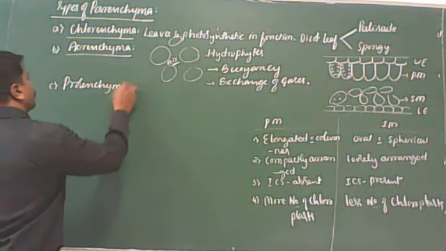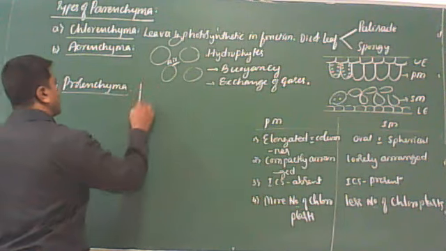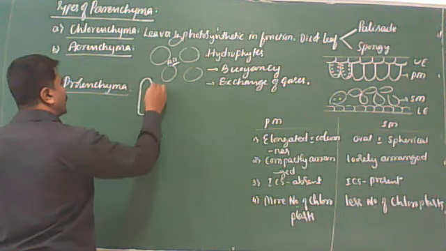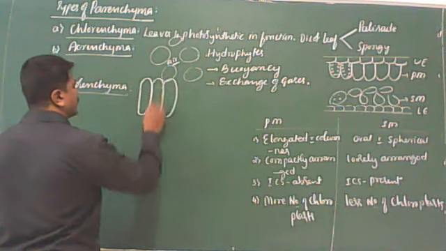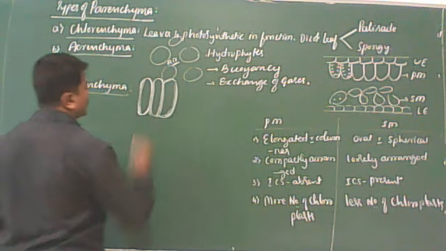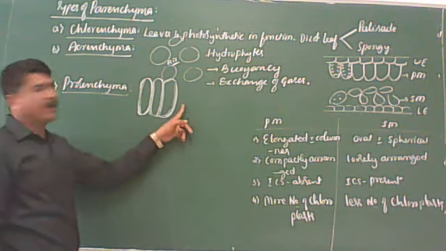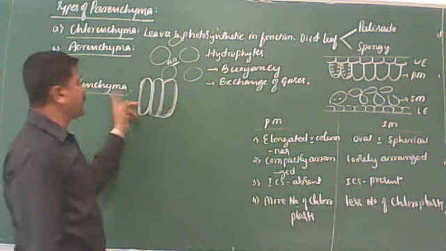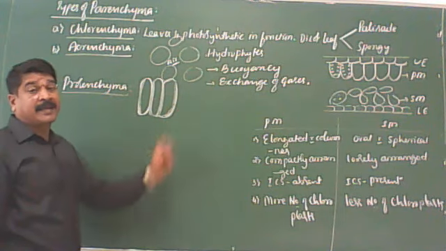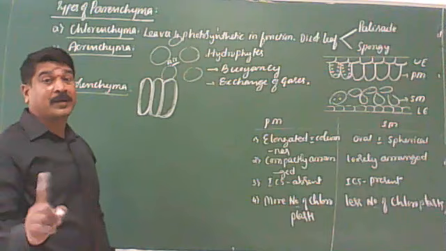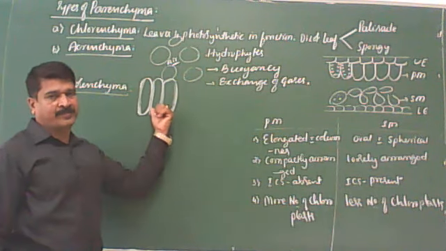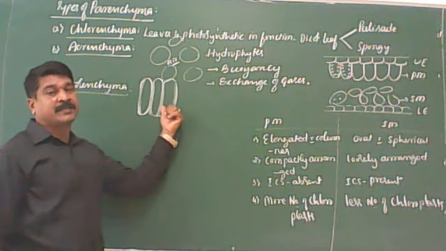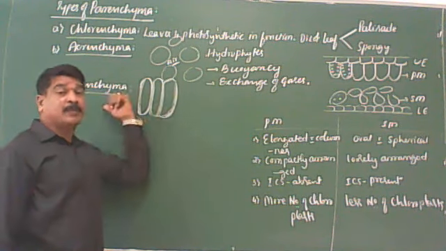Prosenchyma: the elongated parenchyma cells with slightly thick walls, like this only, is called prosenchyma. It lends support to the plant body. We cannot call it mechanical, just support, because of the presence of thick walls.